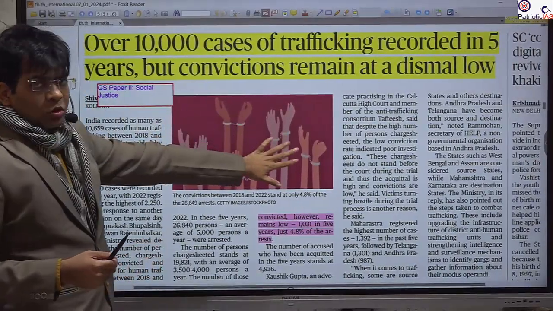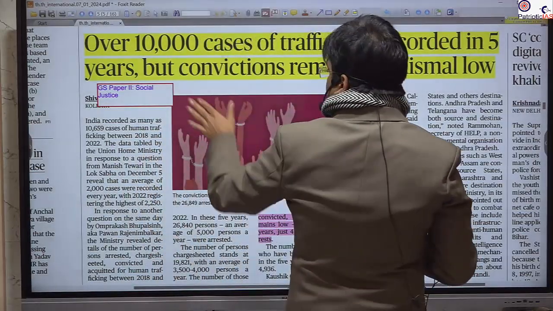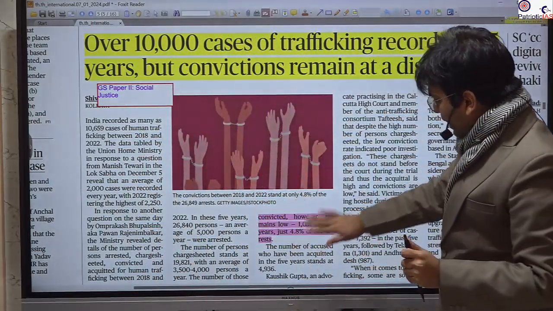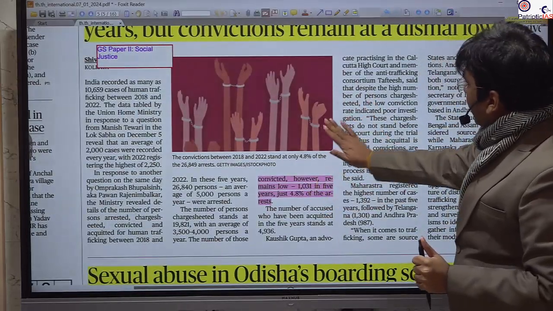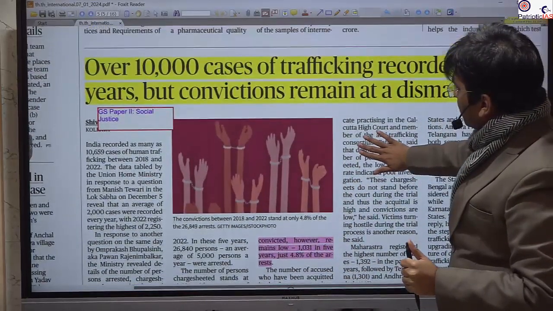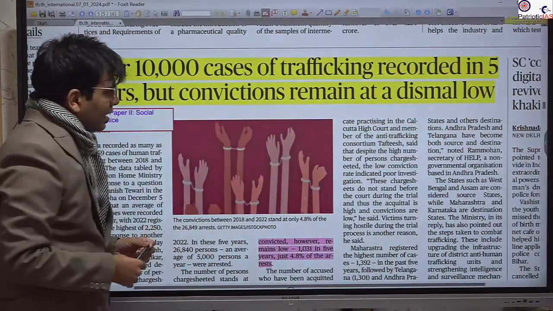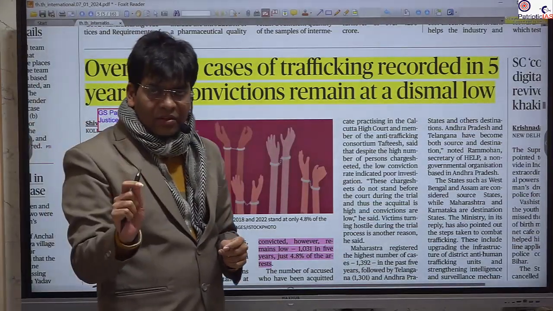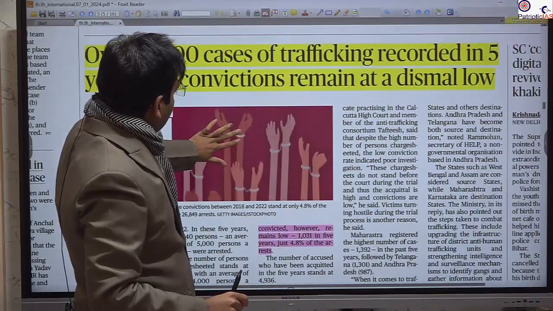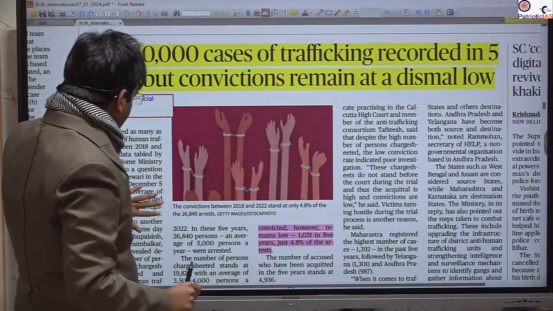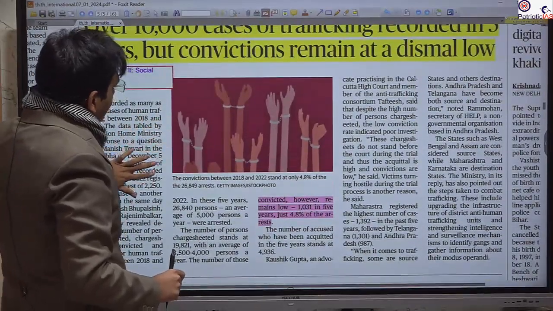Other important news is this, particularly with respect to trafficking, and the conviction rate is very low. It has been given that the conviction rate is less than 5%. So you can give how much deterrence it is going to create. If the conviction rate is very low, people are not going to worry. They will take these laws, rules and regulations very lightly. So we need to change the policing system.